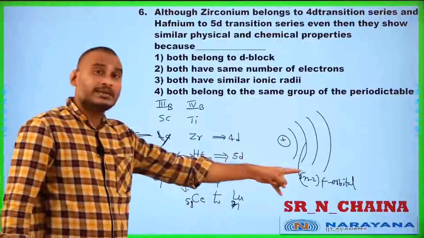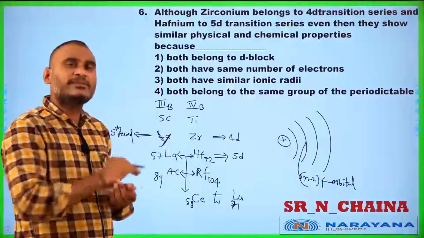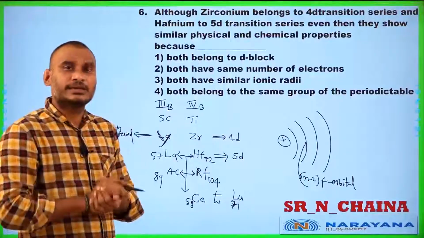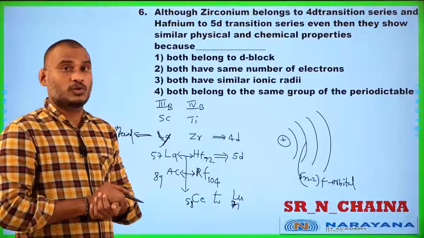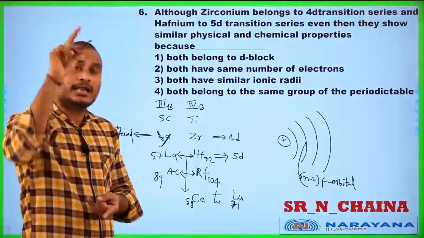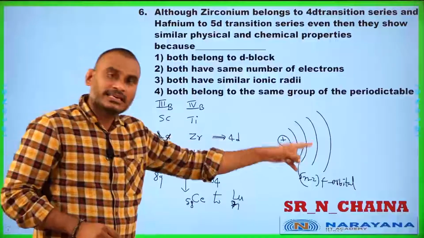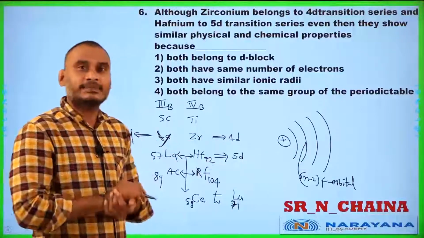N minus 2 f orbital means the anti-penultimate f orbital. Just now in the previous problem I discussed with you that f orbital screening power is poor. As the screening power is poor, nuclear attraction on the outermost orbit will be high.